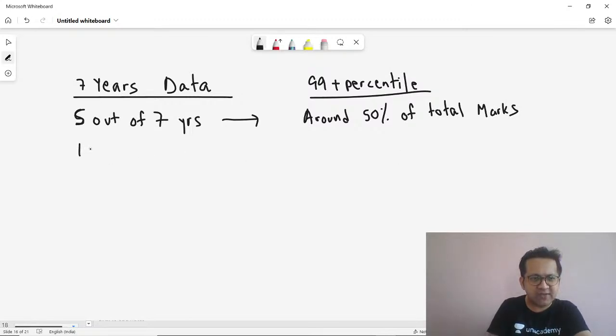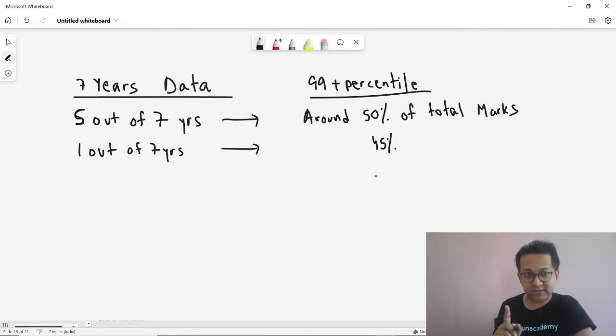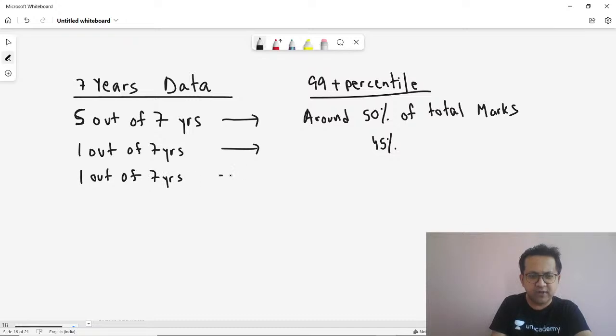In 1 out of the 7 years, this number was around 45% of the total marks. Which year was that? That was CAT 2020 slot 2, just slightly difficult, so overall cutoffs went down. And in another 1 out of 7 years, the cutoff was around 60%.